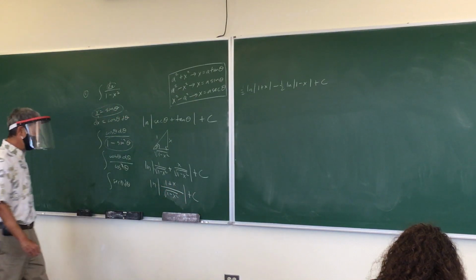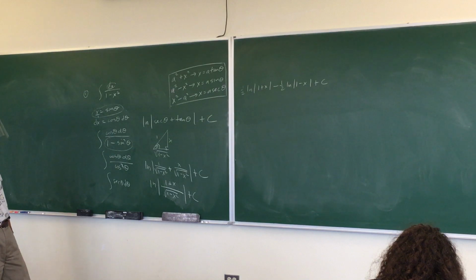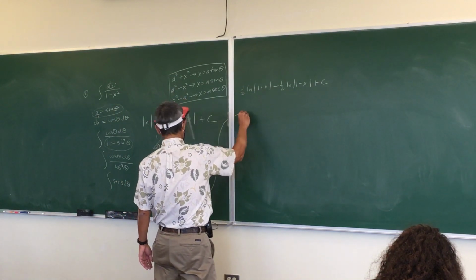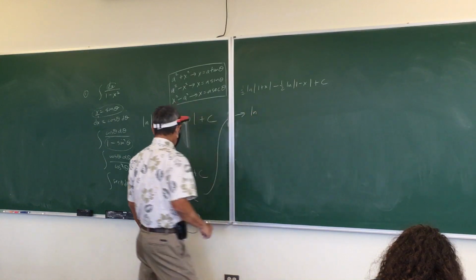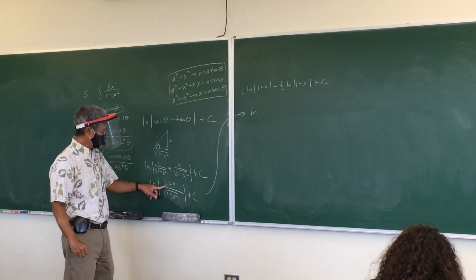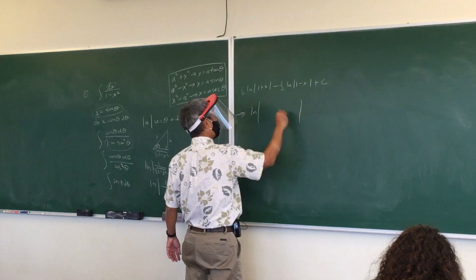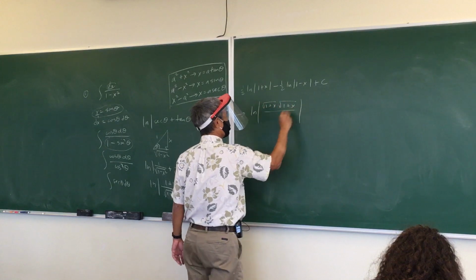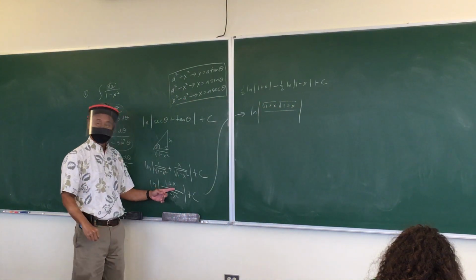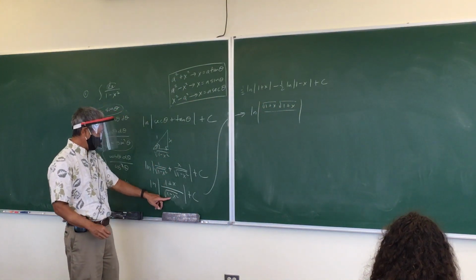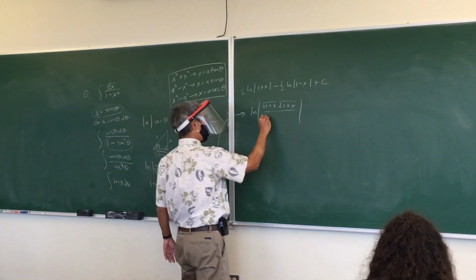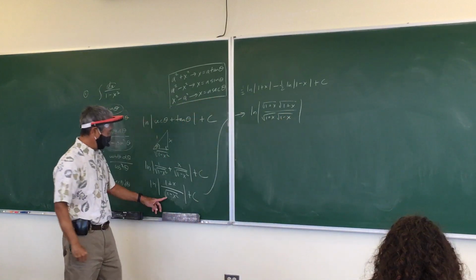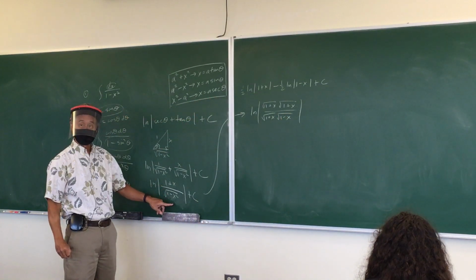Okay. Mr. Park, how are you gonna get that? Well, let's go over here. Okay. So you got natural log. Now, isn't 1 plus x the same thing as square root 1 plus x times square root 1 plus x? Isn't that the same thing as 1 plus x? Well, who's gonna even think of doing that, right? And then isn't this the same thing as square root of 1 plus x times square root 1 minus x? Right? Because when you multiply them, you get 1 minus x squared, right?